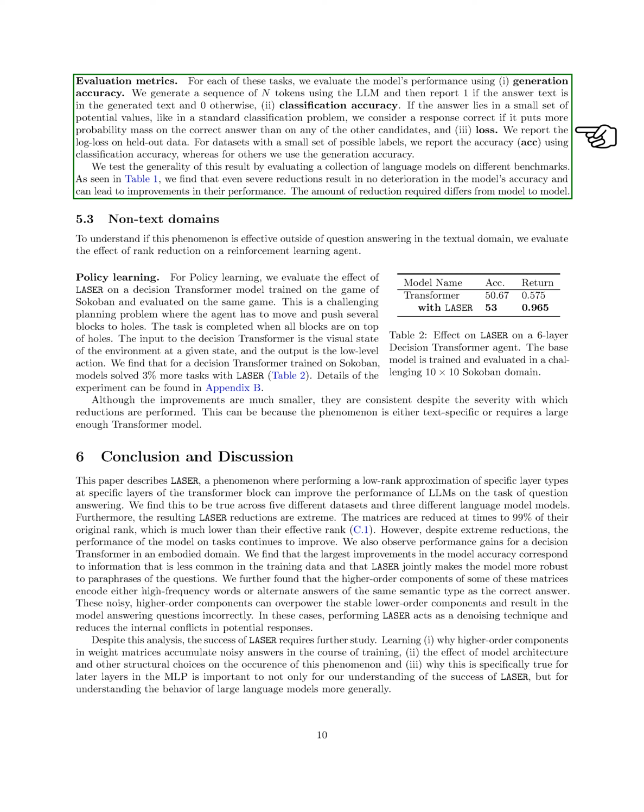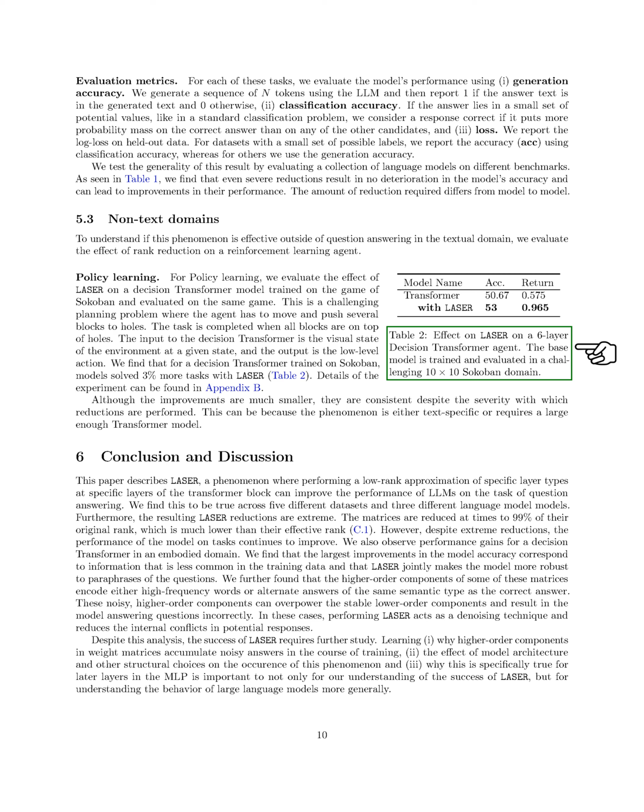Section: Non-text domains. We're going to explore whether the phenomenon we've been discussing is applicable beyond the realm of text-based question answering. To do this, we'll examine the impact of rank reduction on a reinforcement learning agent. We'll be conducting our tests in a challenging environment known as the Sokoban domain, which is a grid that measures 10 by 10. In this domain, we'll be focusing on policy learning.